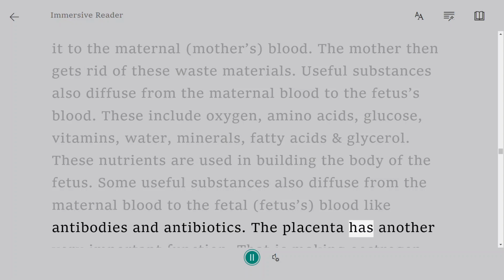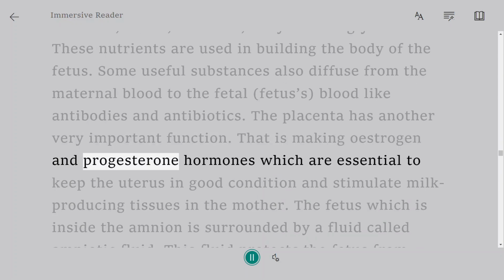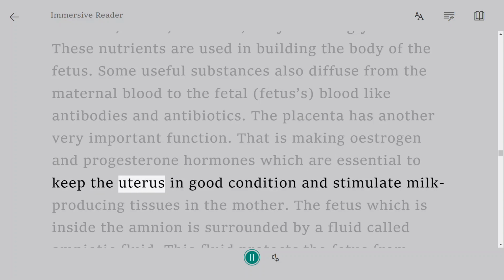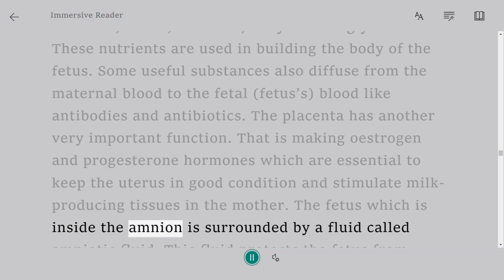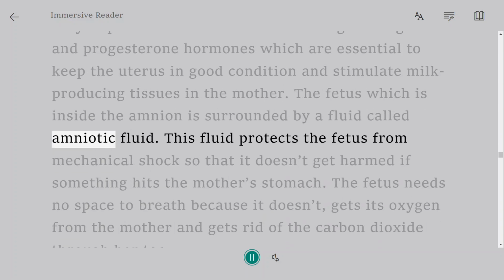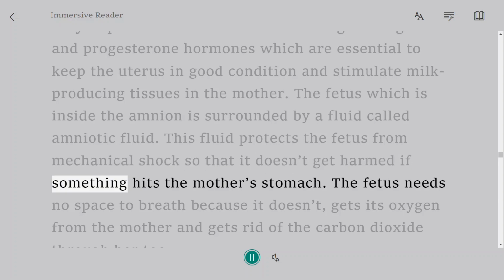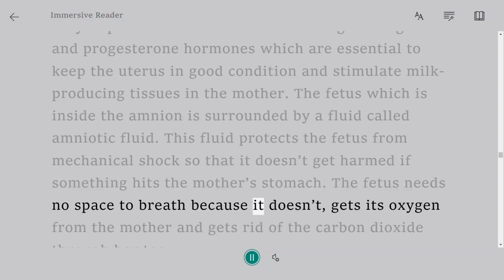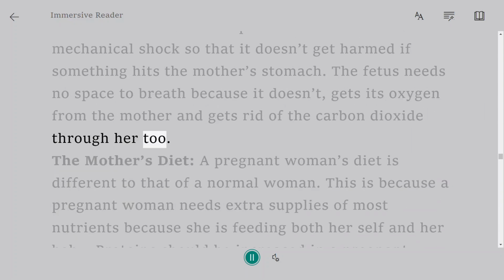The placenta has another very important function. That is making estrogen and progesterone hormones, which are essential to keep the uterus in good condition and stimulate milk-producing tissues in the mother. The fetus, which is inside the amnion, is surrounded by a fluid called amniotic fluid. This fluid protects the fetus from mechanical shock so that it doesn't get harmed if something hits the mother's stomach. The fetus needs no space to breathe because it gets its oxygen from the mother and gets rid of the carbon dioxide through her too.